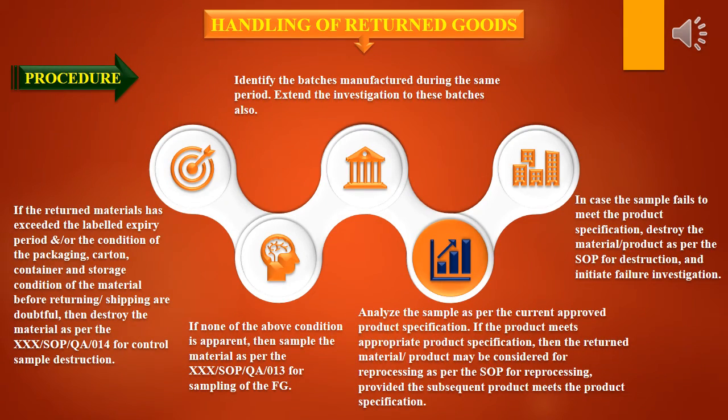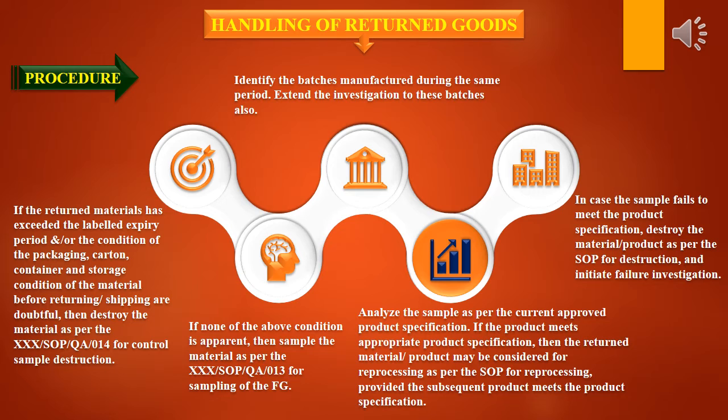The procedure is continued here. If the returned material has exceeded the labeled expiry period, or the condition of the packaging, carton, container and storage condition of the material before returning or shipping are doubtful, then destroy the material as per the SOP for controlled sample destruction. If none of the above conditions is apparent, then sample the material as per the SOP for sampling of finished goods. Next, analyze the sample as per the current approved product specification.